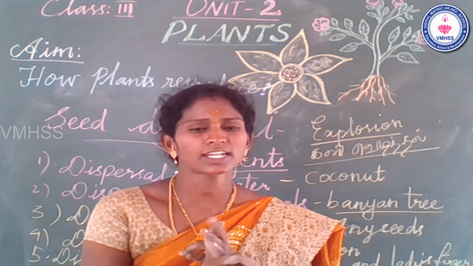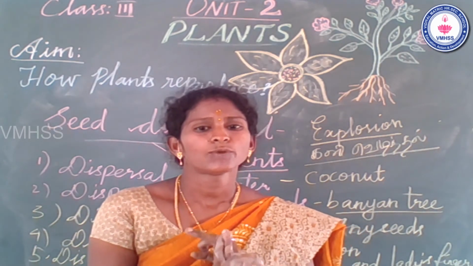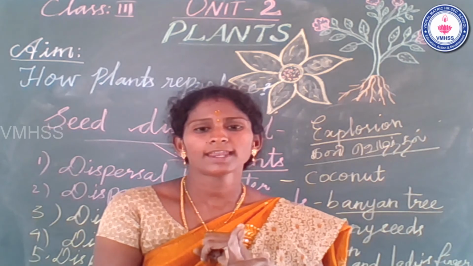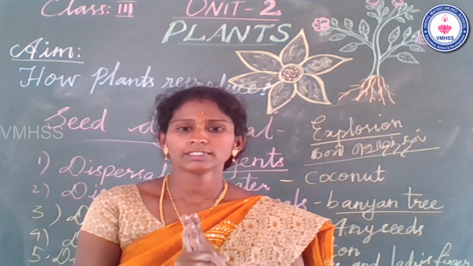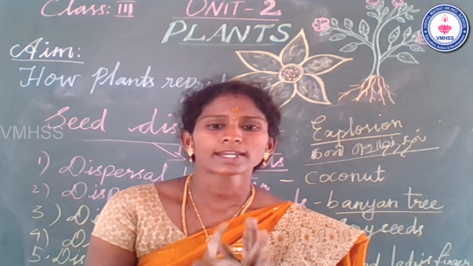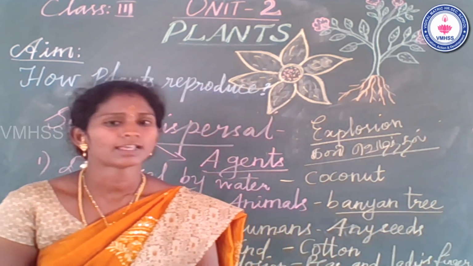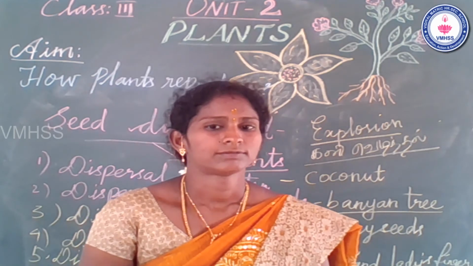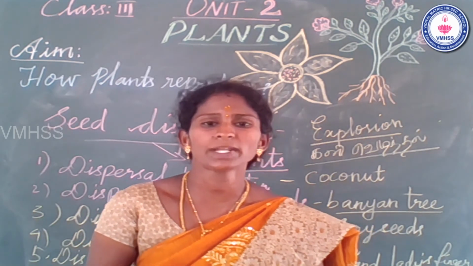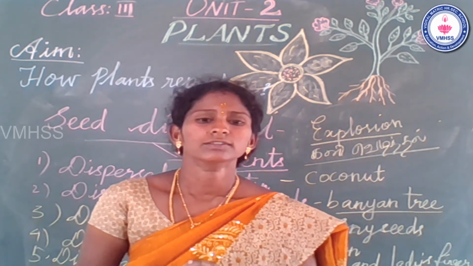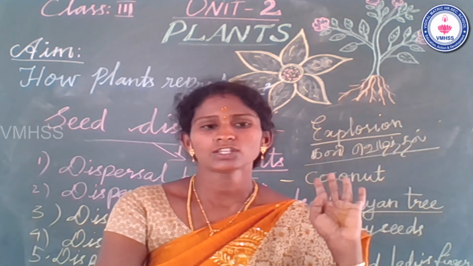Yes, very good, super. Healthy soil, sunlight, water, space between seeds, and the correct amount of temperature. Then you already learnt the germination process. How many stages in germination? There are 5 stages in the germination process.